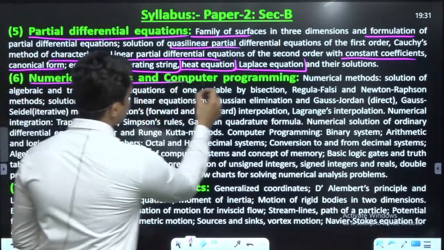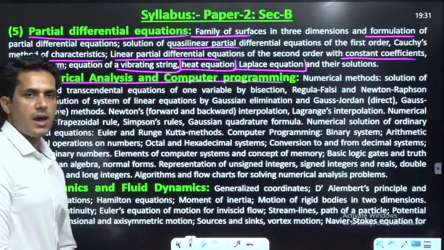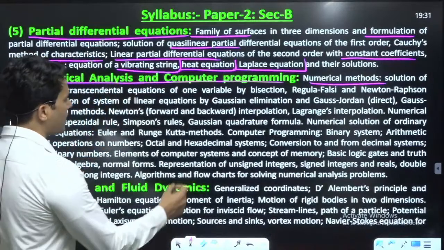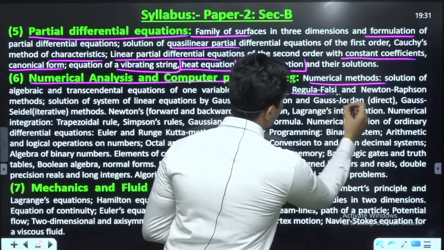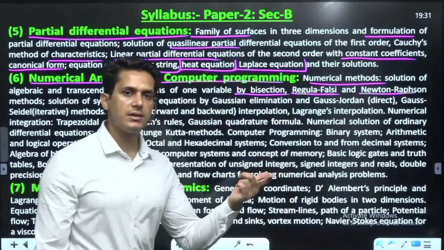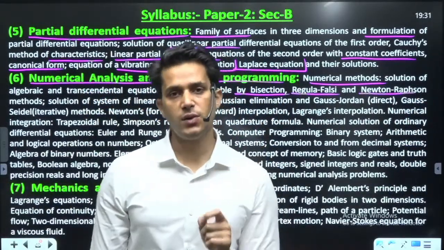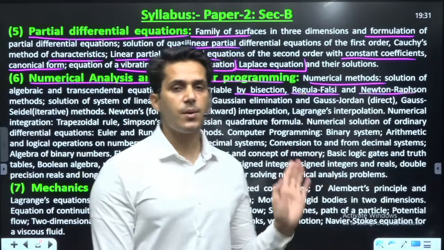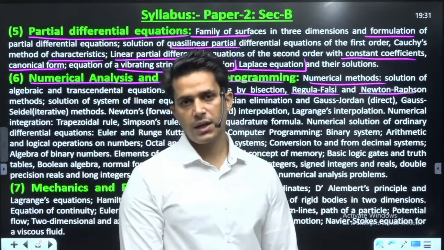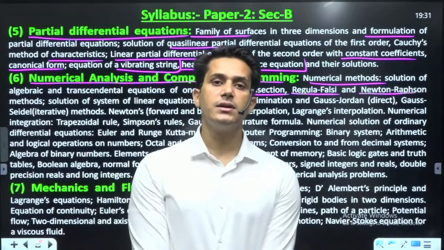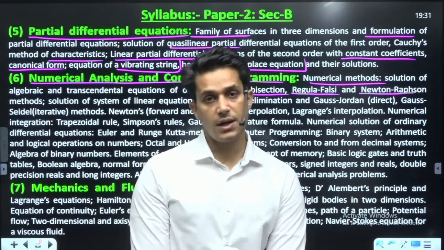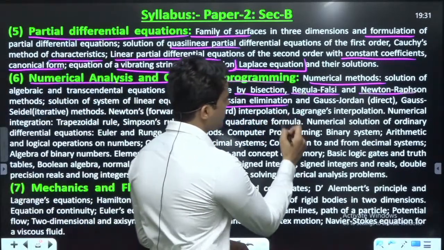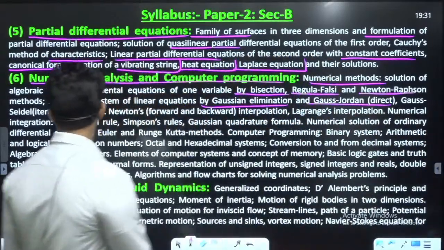Numerical analysis, you can see here every single topic, whatever it be, as numerical methods: solution of algebraic and transcendental equations by bisection method, regula falsi method, Newton-Raphson method. These are the topics which you have studied in your graduation. I am showing these topics just to show that they are connected with your graduation program, and you have already studied them in your classes in graduation. Okay, solution of system of equations by Gauss elimination, Gauss-Jordan method and Gauss-Seidel method.